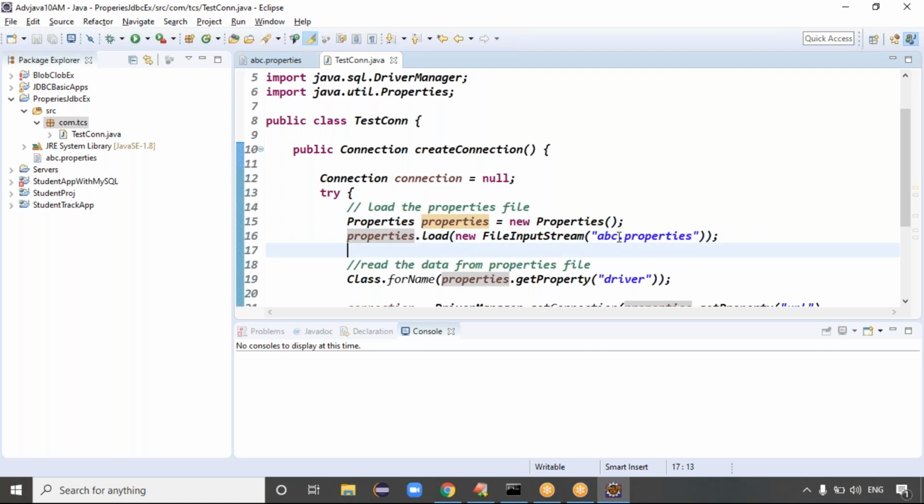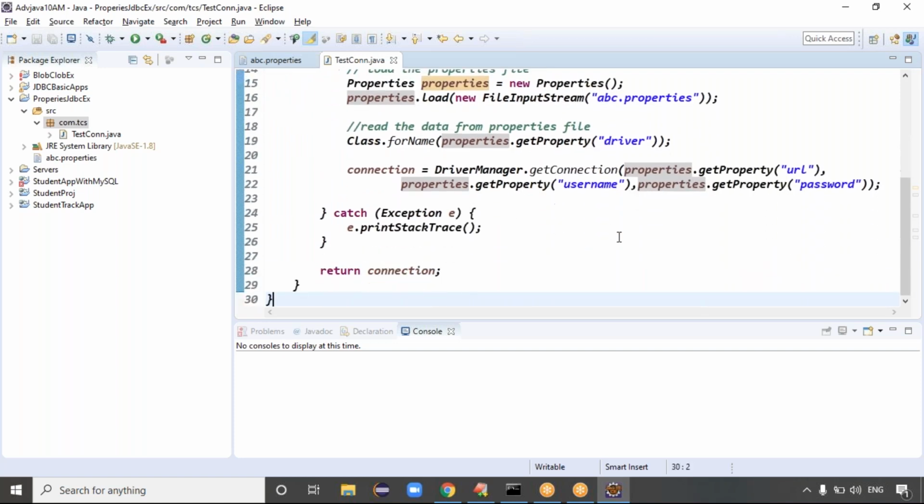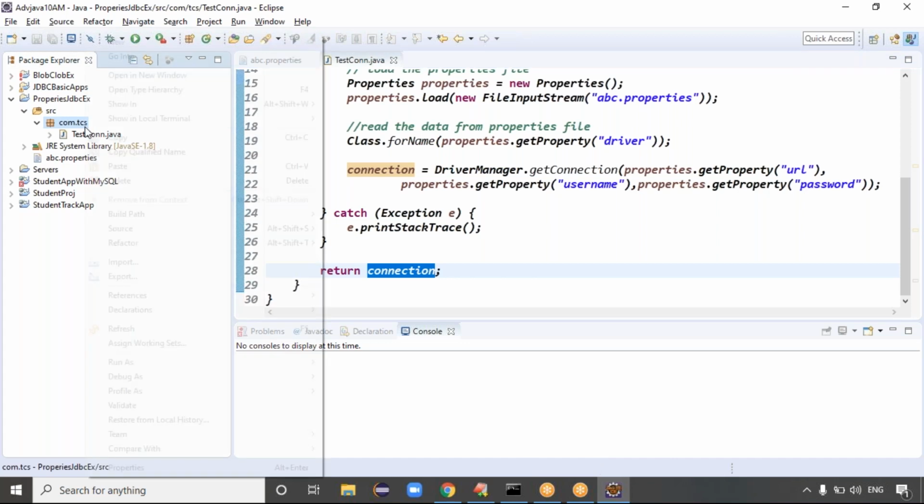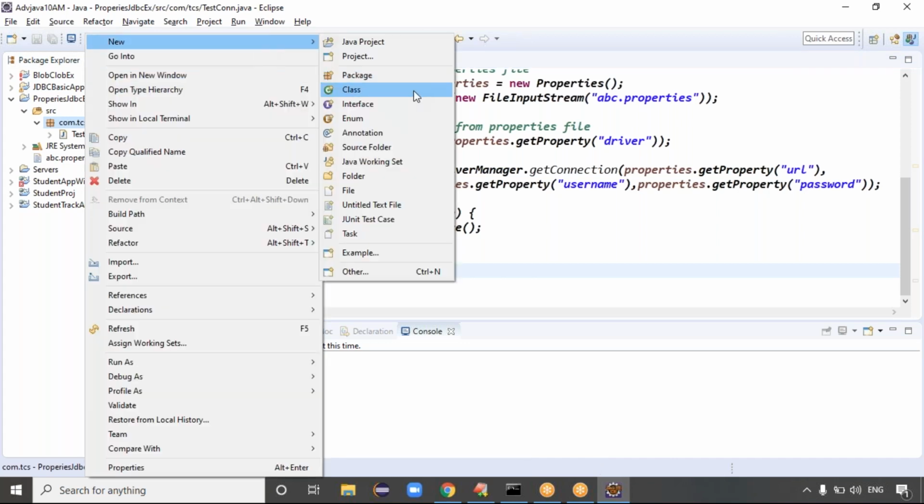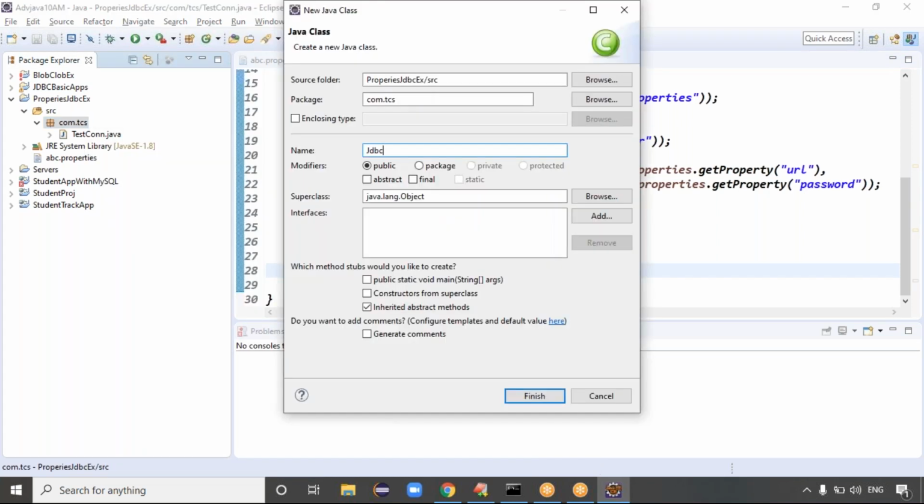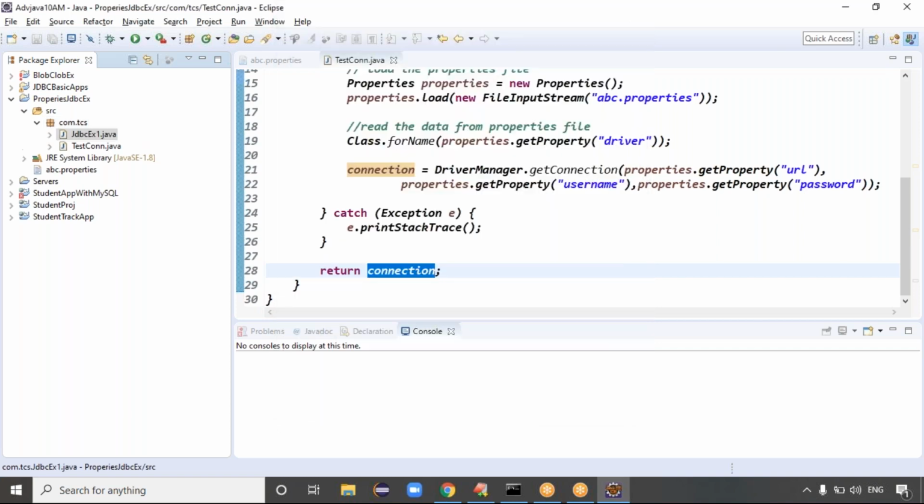After reading the data, it creates the connection and returns it. The Connection object will be returned, right? Exactly. After that, guys, let me create JDBC example 1. Write the class file here, click on the main method, and click on finish.